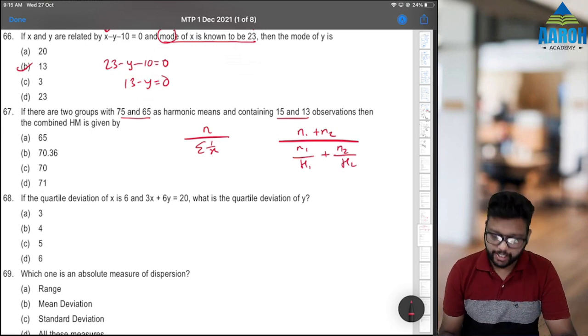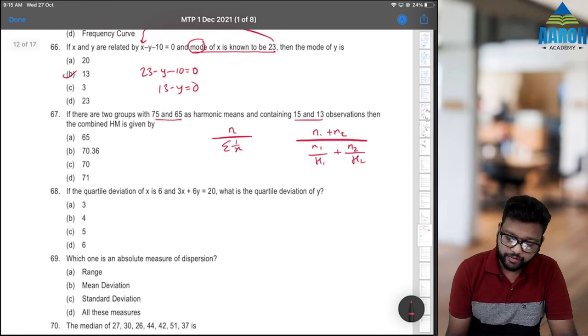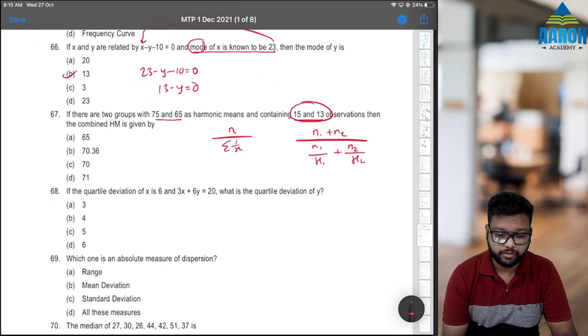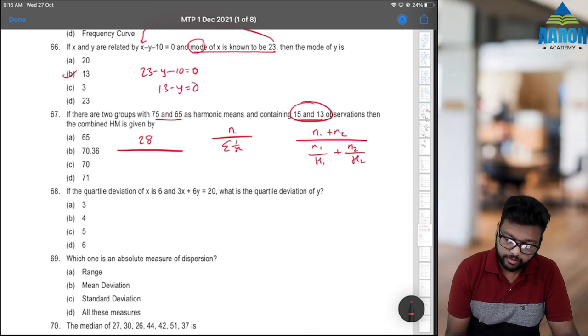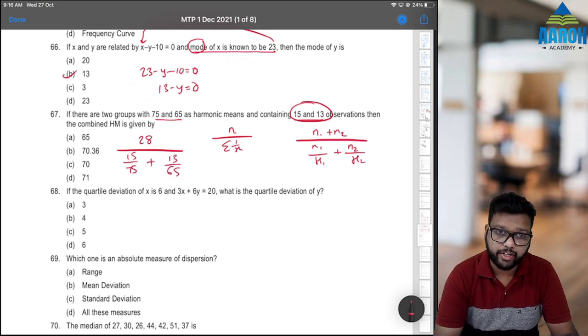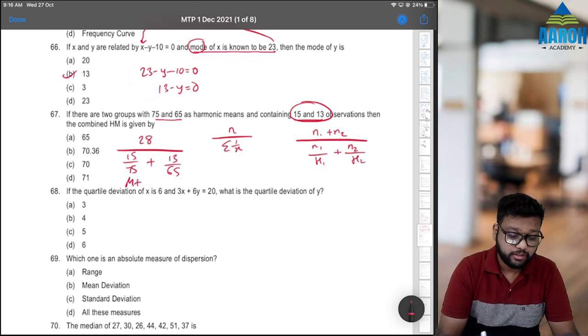So how can we do it on the calculator? What we have to do is take 15 plus 13 in the numerator, which is 28, upon 15 by 75 plus 13 by 65. So we can do it on the calculator. 15 by 75 M plus, 13 by 65 M plus.